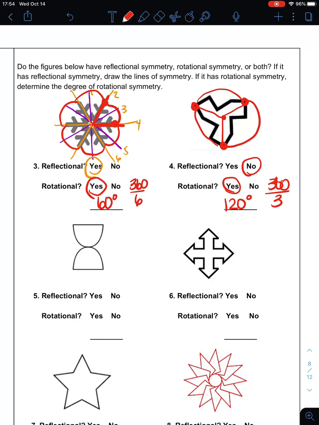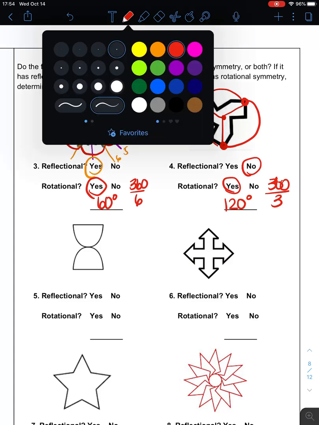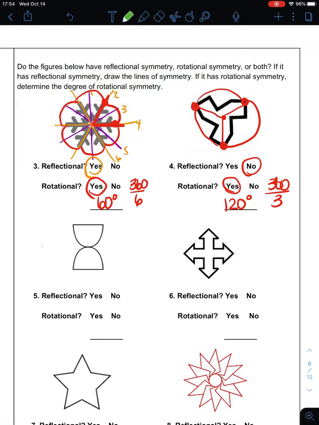If we look at this shape, number 5, does it have reflectional symmetry? Can you fold it in half so that it maps onto itself? Yes, I can fold it that way so that it maps onto itself. I can also fold it vertically and it folds onto itself. So yes, it has reflectional symmetry with those 2 lines of symmetry.